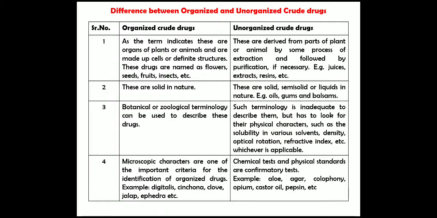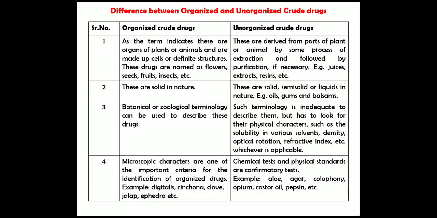Unorganized drugs are derived from the parts of plants or animals by some processes of extraction, followed by purification if necessary, for example, juice, extract, resins. Organized drugs are solid in nature, whereas unorganized drugs are solid, semi-solid or liquid in nature. Examples of unorganized drugs are oils, gums and balsams.